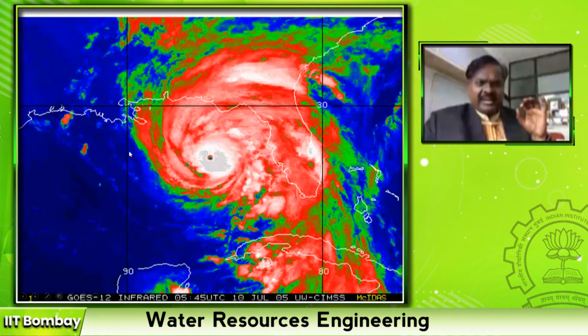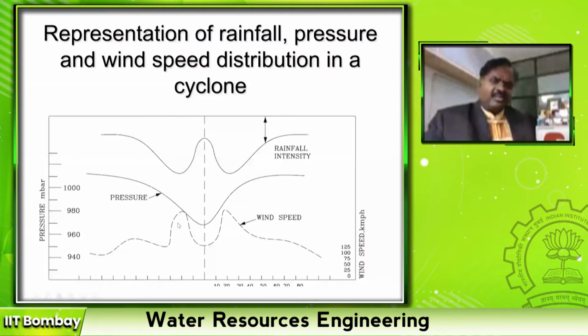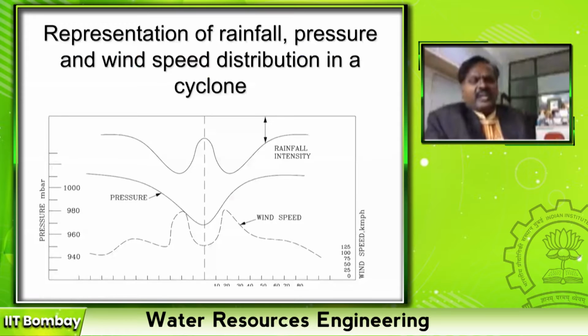Suppose I make a cross-sectional drawing on any diameter of this cyclone, there are three parameters: wind speed, pressure, and rainfall. The center line shows the center of the cyclone, and the portion where everything is plain, no high pressure, no wind speed.